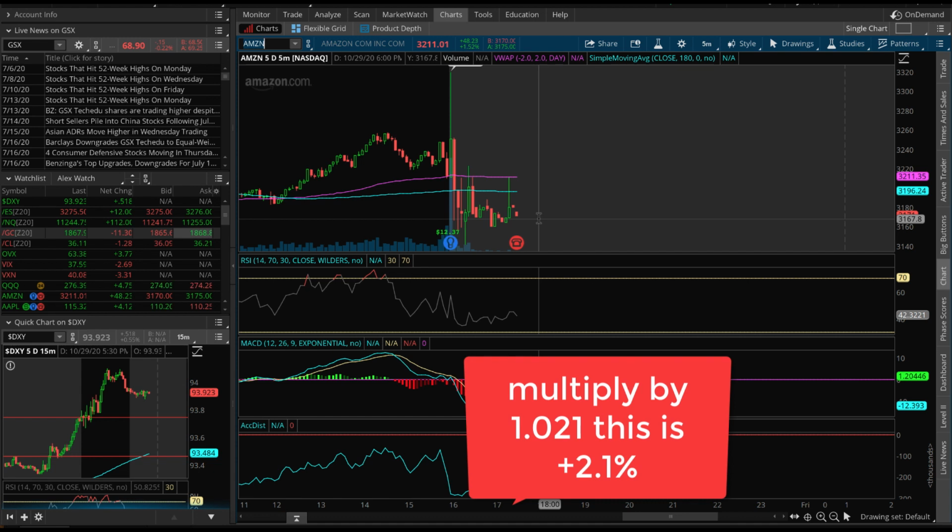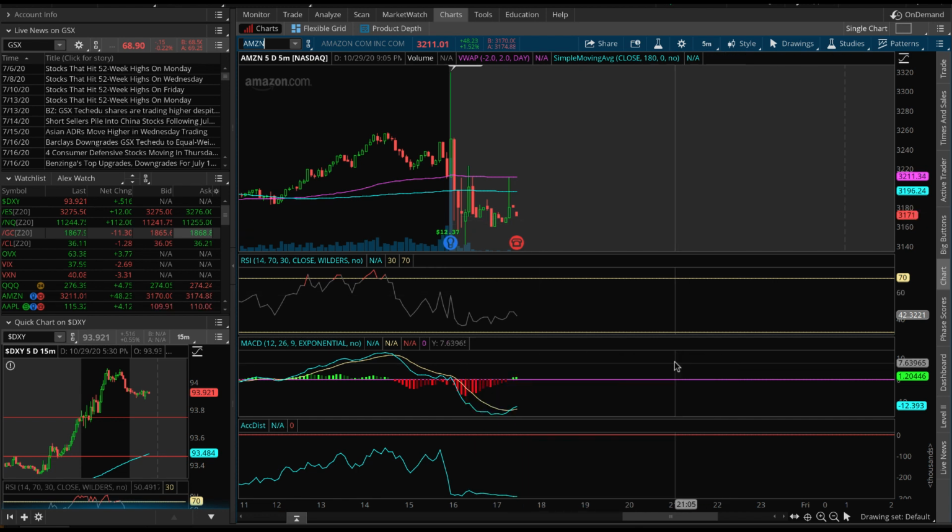Okay, so multiply the open by 1.021. If you multiply it by 1.021, you'll find what we find to be the most likely reversal. So if we apply this number right now, let's go 3171 times 1.021. We just put that in the calculator. Everyone has that, okay? We would expect at this point, if it was opening at 3171, we would expect it to bounce to 3237. Where is that? 3,237. So we would expect it to bounce just about here.